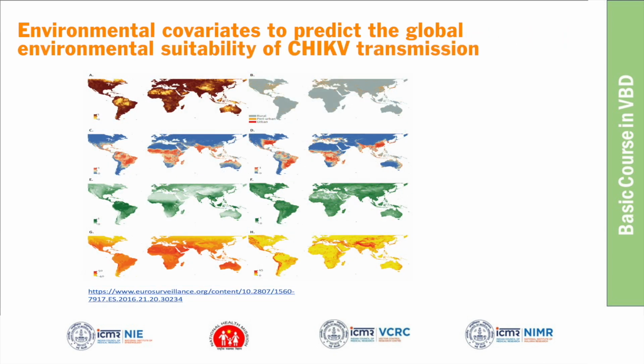Coming to the environmental covariates and the suitability, you can see that it's mostly like dengue, urban and peri-urban areas. The second map shows wherever the Aedes is abundant and wherever there is more vegetation. Humidity, all these factors play a major role in the spread of chikungunya, very similar to dengue.